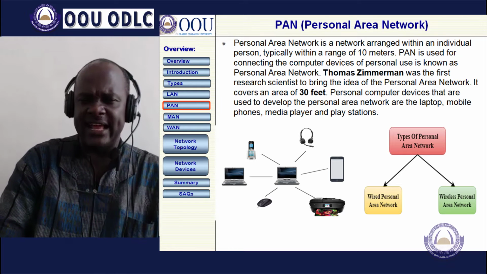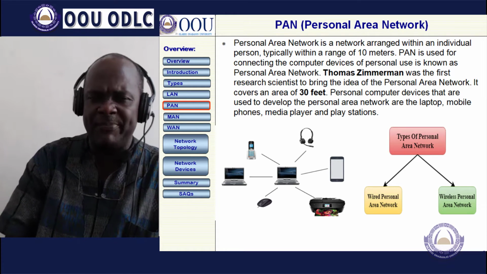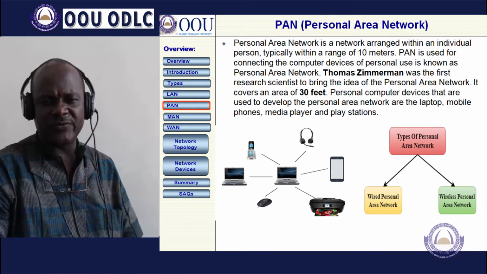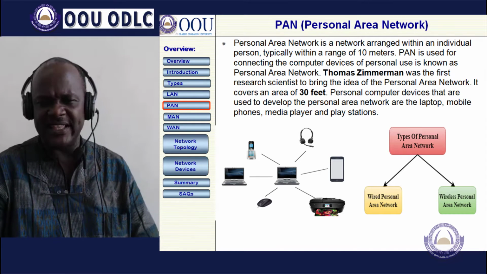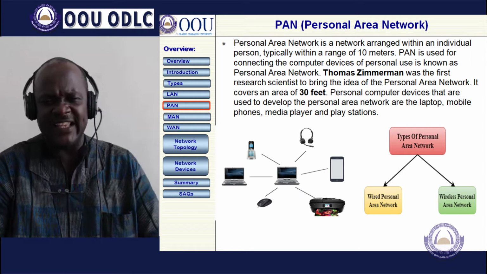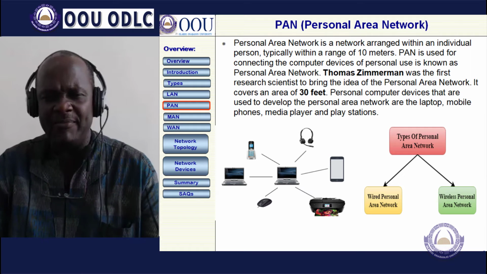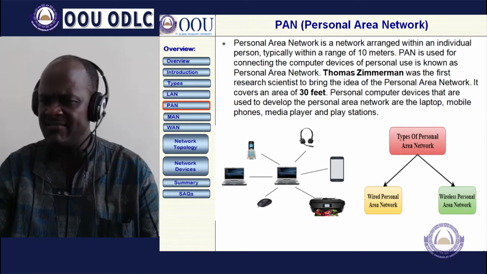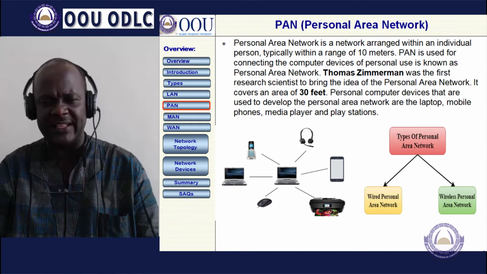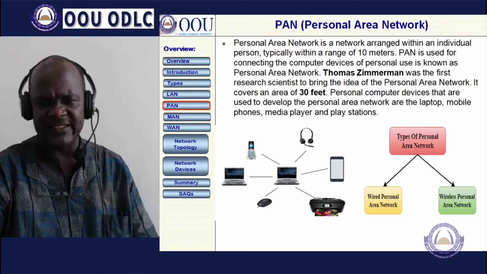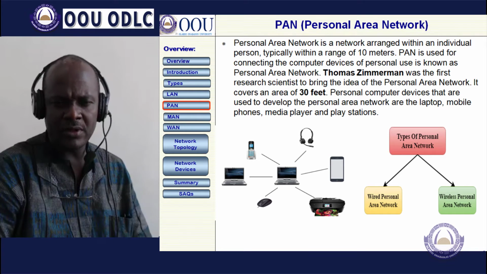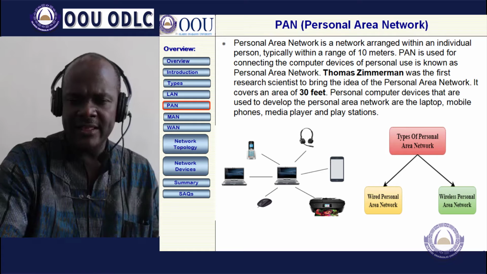Then let's look at the personal area network. It's a network arranged around an individual person, typically within a range of 10 meters. PAN is used for connecting computer devices of personal use, and it was the research scientist Thomas Zimmerman who brought the idea of a personal area network, which covers a maximum area of 30 feet. The devices that are used are laptops, mobile phones, media players, and PlayStation.